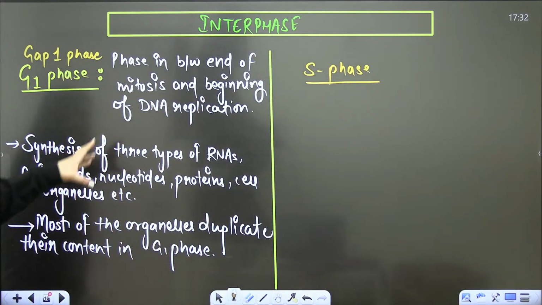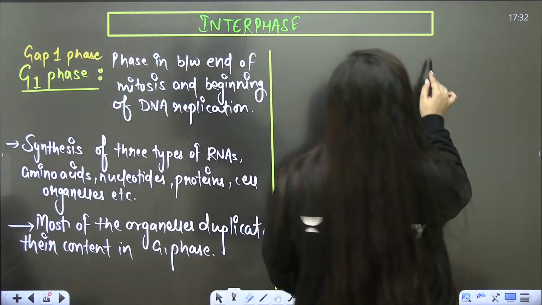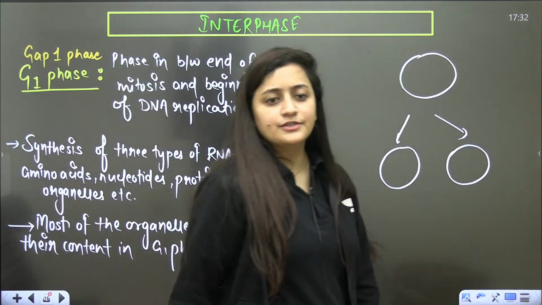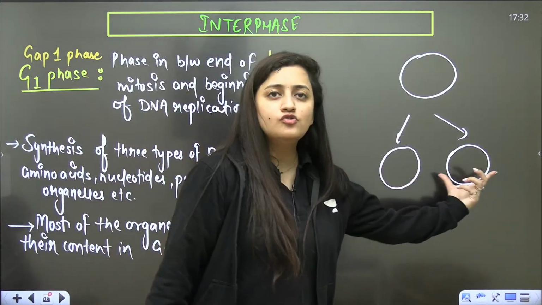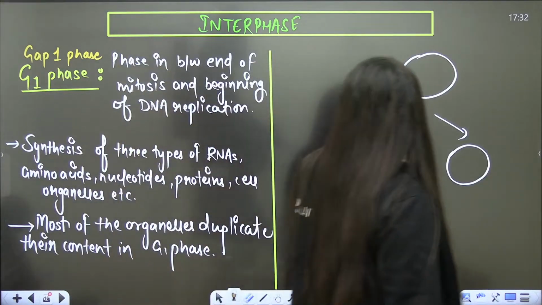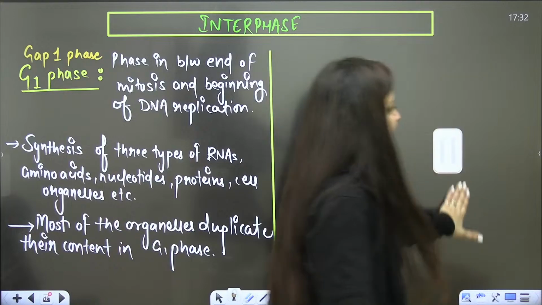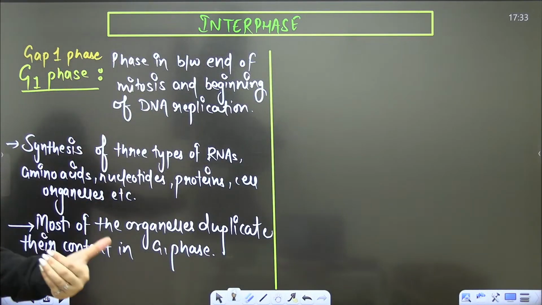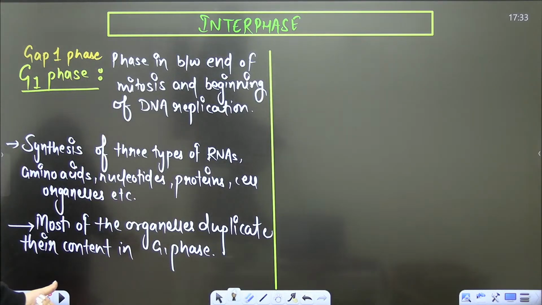They have to duplicate now, because after division, what should be there? If this is a cell, it is going to form 2 daughter cells. So in these 2 daughter cells, there should be an equal distribution of the content. That's why whatever cell organelles are present in the parent cell need to duplicate their content, so both the daughter cells can get an equal amount of DNA. Is that clear? Right?